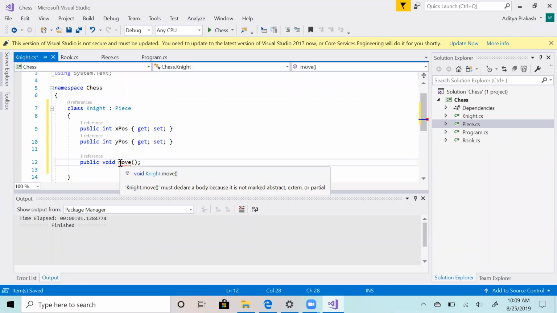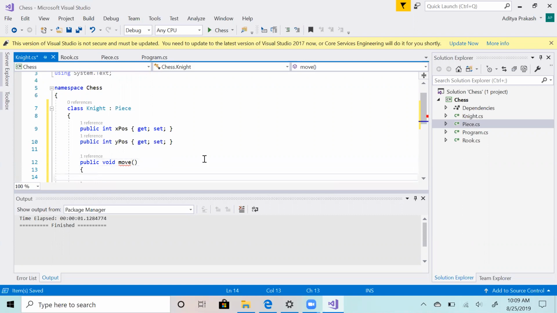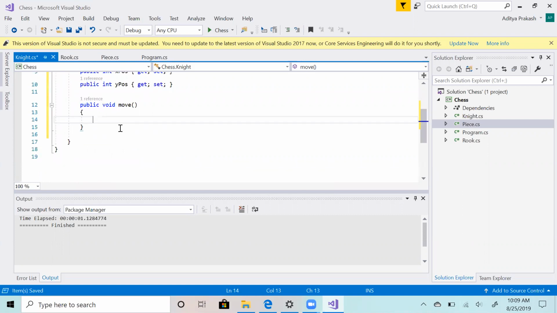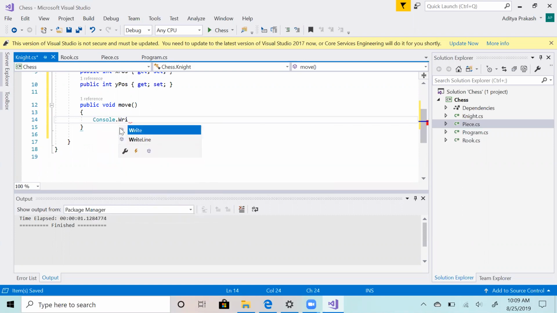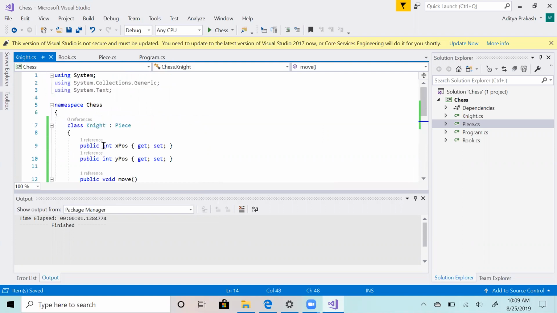What's the error? Must declare a body, of course. So we have a body, and we will just Console.WriteLine. And all we will do is write. That's it, right? Now, if you want to make your setters private, what I was saying is you can do this. In Java, there will be a separate implementation where you can make it separate. So depending upon the class today, I will modify the programming language I'm using.